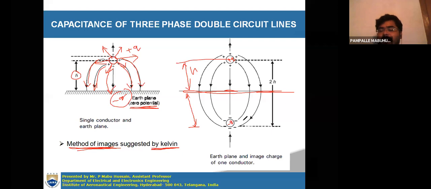It has the same magnitude of charge as the actual conductor, but with opposite sign. If it is plus Q, this will be minus Q. This conductor is called the image conductor. By considering this image conductor, you determine the capacitance of a transmission line by the method of images.